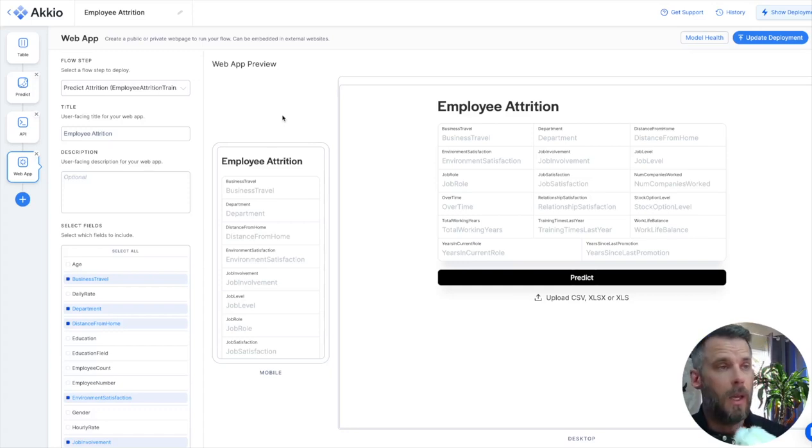Now we're taking it and putting it in the hands of anyone who's watching this video and saying, hey, can you upload the data? Do you understand what the fields mean for the most part? If you don't, we can help you with that. I showed you that with Explore. And then can you train a model? Sure. You hit go and start making predictions.